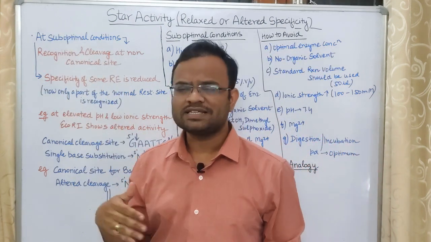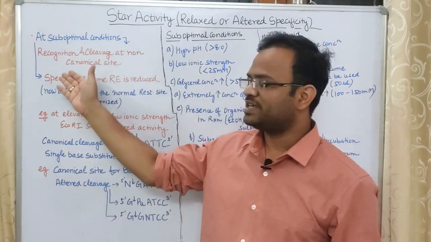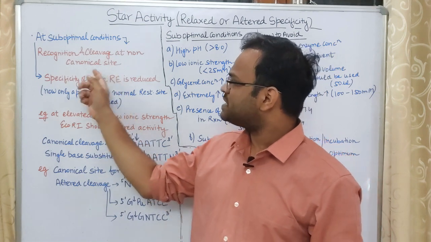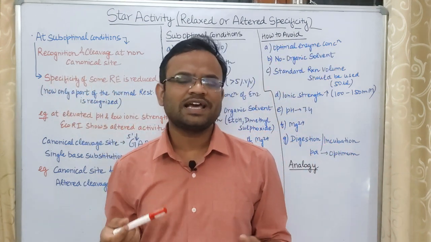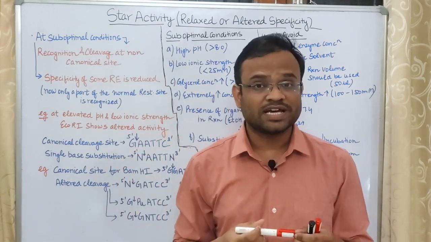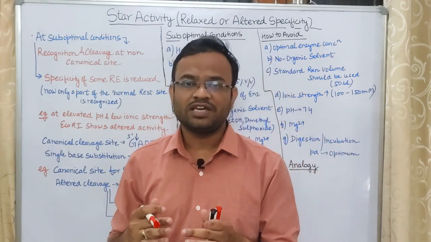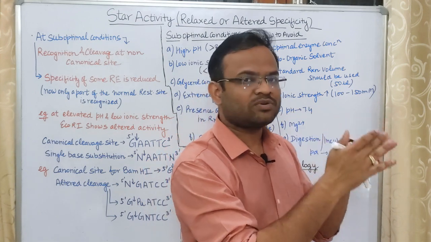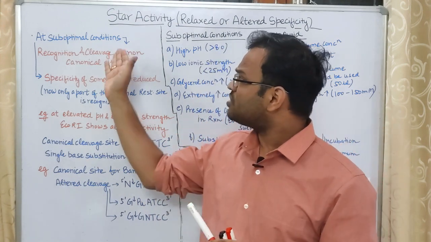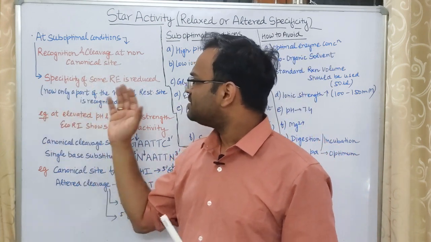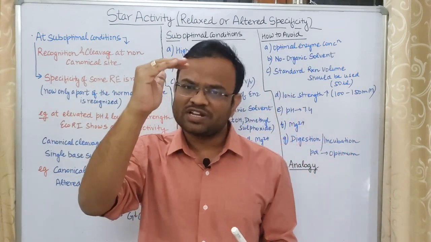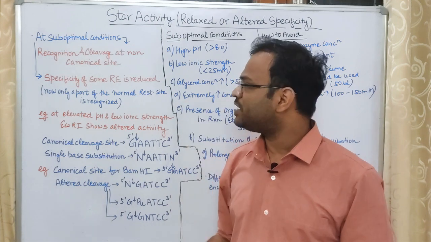The next point is just a way of saying things differently: the specificity of certain restriction enzymes is reduced. Previously, as I said, restriction enzymes are highly specific. They only recognize a particular site and then cleave it. But because of suboptimal conditions, because of star activity, the specificity of the restriction enzyme has been reduced, lowered down.